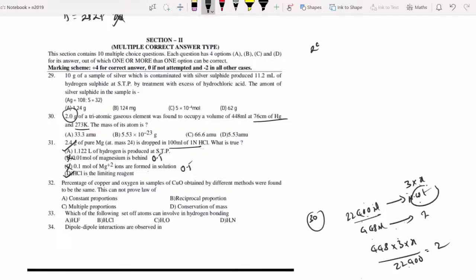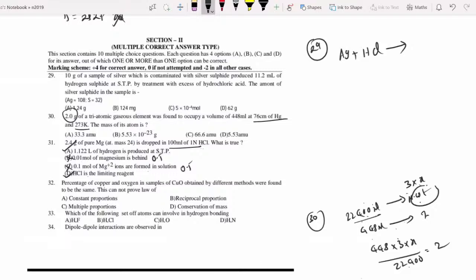Now go for question number 29. 10 gram of sample of silver which is contaminated with silver sulfide produced 11.2 ml of hydrogen sulfide at STP by treatment with excess of HCl. Silver you treated with HCl.